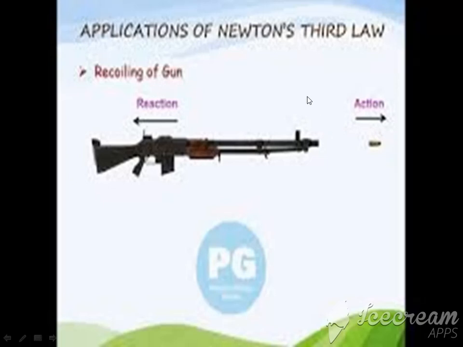This is one more example of Newton's third law, that is recoiling of a gun. Whenever a bullet is fired from a gun, it always recoils back. So the action is the bullet coming out of the gun, and the reaction is the recoiling of the gun, that is in backward direction. So in this case, action and reaction are equal, but in opposite direction.